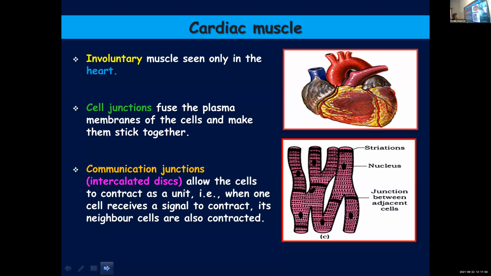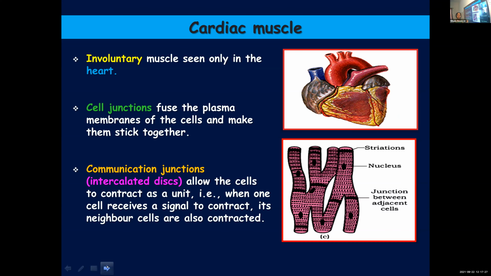as a single unit. So when a single cardiac muscular cell is receiving a signal, you know that all the movements are under the control of a nervous system. So when they receive a signal to contract, the neighboring cell, so that signal will be sent to all the other cells and they contract as a single unit.